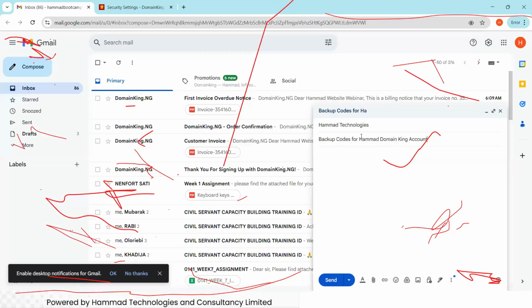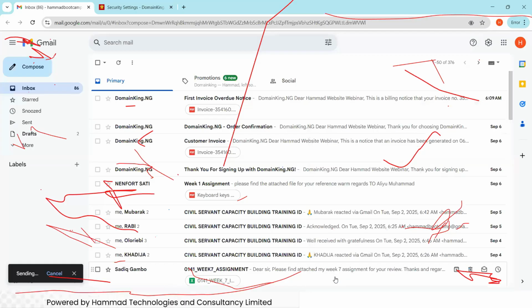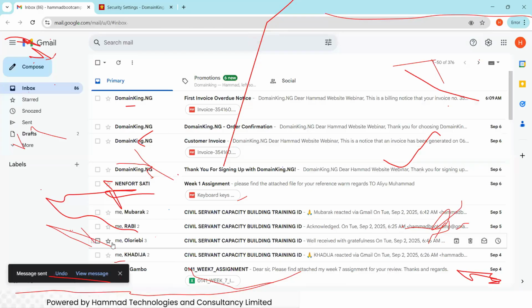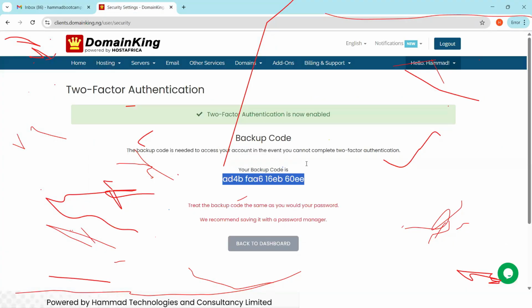Then I'll paste the codes and send. That's all. So whenever I want these codes, I know where to get them. Now I send the codes to our email and I have them in sent, so even if I lose it anywhere, I know where to go and get them. Now we are done with the two-factor authentication.